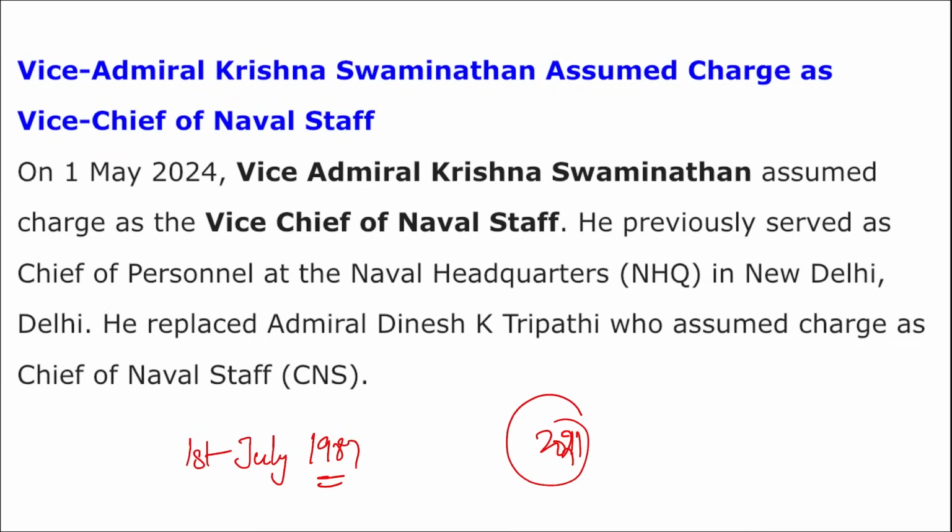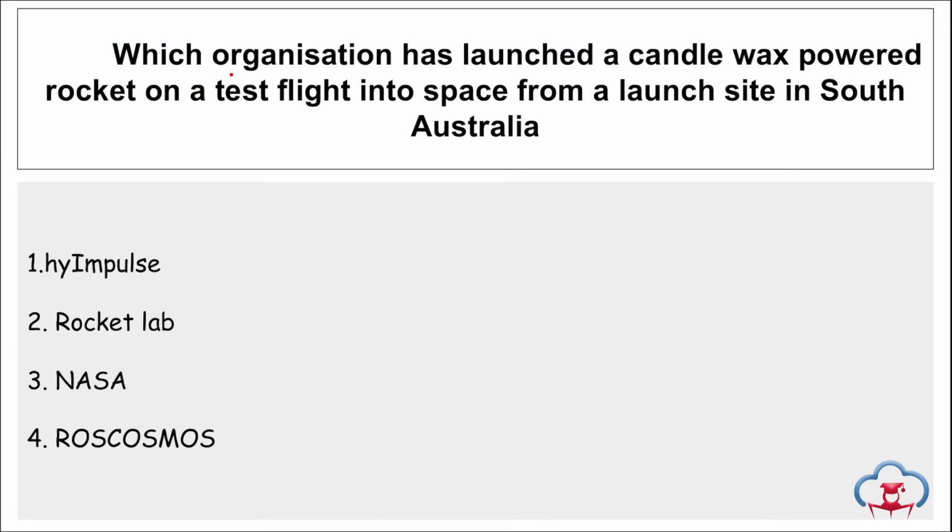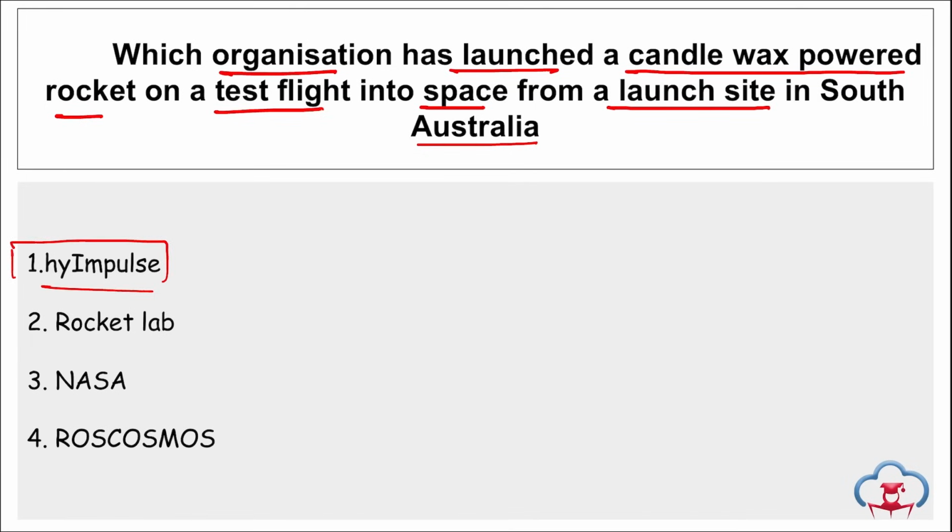Further, next is, which organization has launched a candle wax powered rocket on a test flight into space from a launch site in South Australia? So, which organization is it? It is High Impulse, right? This is a German company, and they have recently successfully tested the launch of a candle wax powered rocket, and this candle wax powered rocket is SR-75.